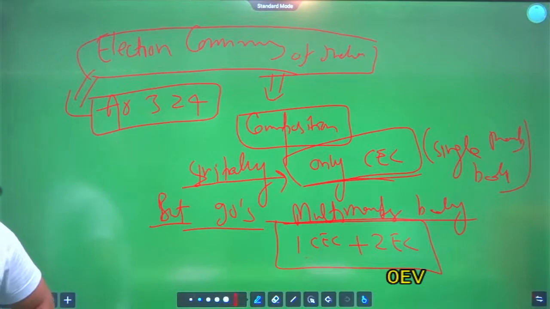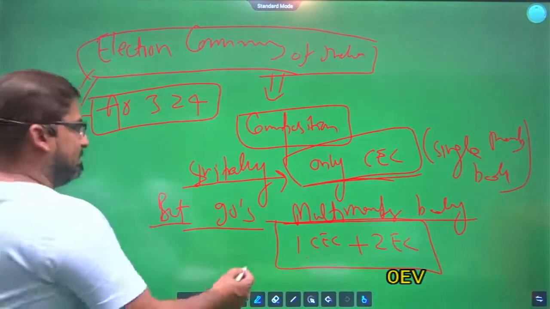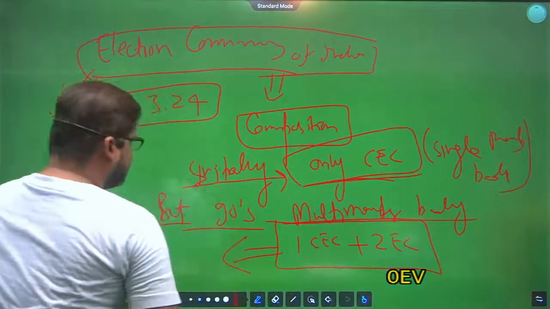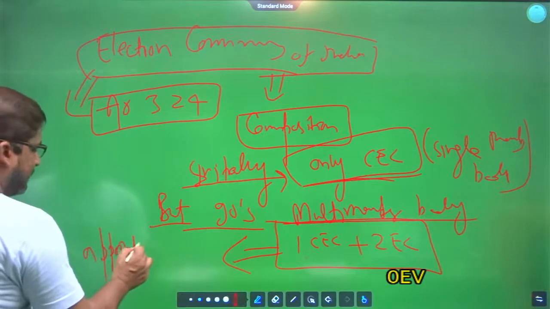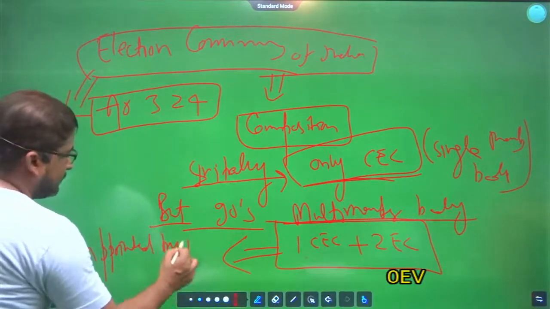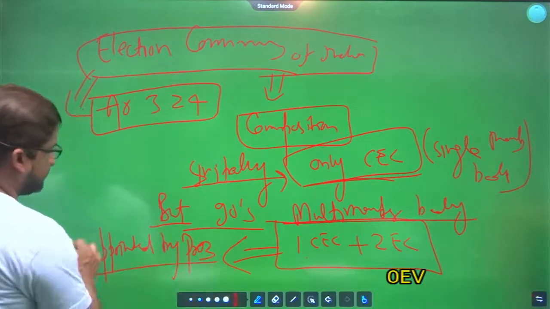And who is the appointing authority of these bodies? Election commissioners and chief election commissioner, both are appointed by the president. Clear?